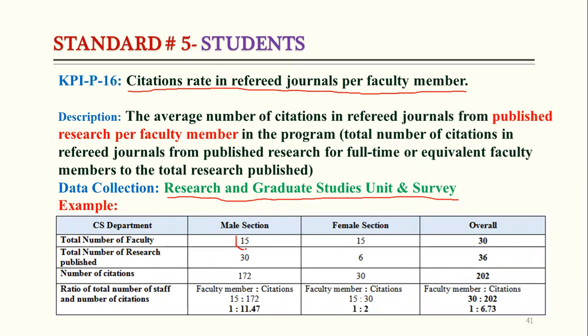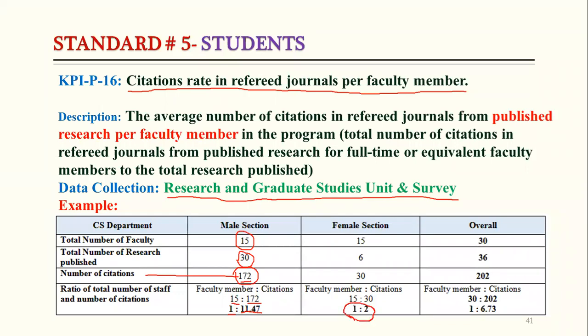For example, in male campus, we say 15 faculty members and they publish 30 papers in 1 year, and the number of citations is 172. So this is the data we need to calculate. So from 15 faculty members, 172 citations, if we calculate the average, from one faculty member in 1 year, the number of citations is 11.47 in male campus.